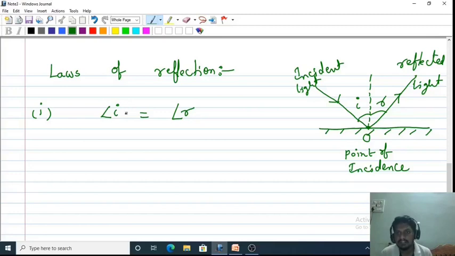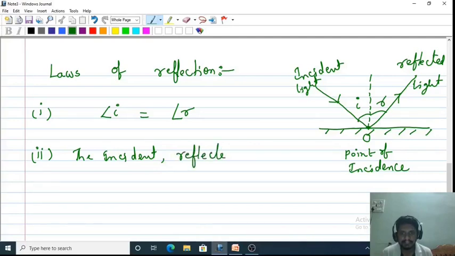This is the first law of reflection. The second law of reflection: the incident ray, reflected ray, and normal to the surface all lie in the same plane. These are the laws of reflection.